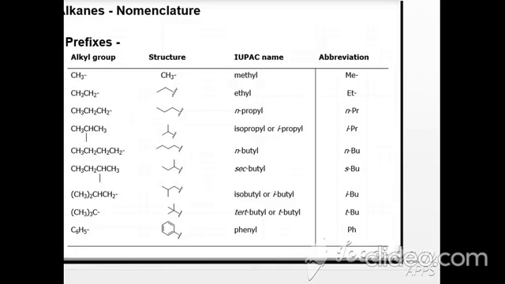There are two types. If your alkyl group is straight chain, then you have to write down the n-propyl. If your alkyl is branch, then its name should be according to three types: primary, secondary, and tertiary alkyl. Primary, that is, if it is attached with one carbon, that is called a primary carbon. If it is attached with two carbons, that is called a secondary carbon. If it is attached with three carbons, that is called the tertiary carbon. So these are called the branched alkyls.